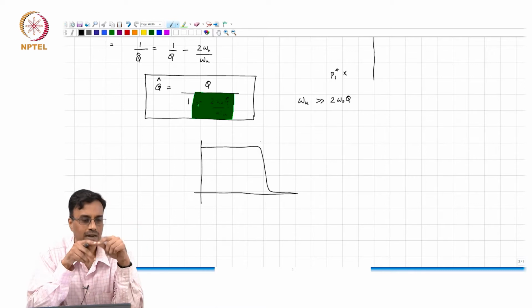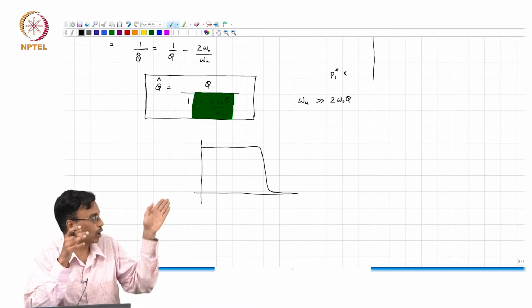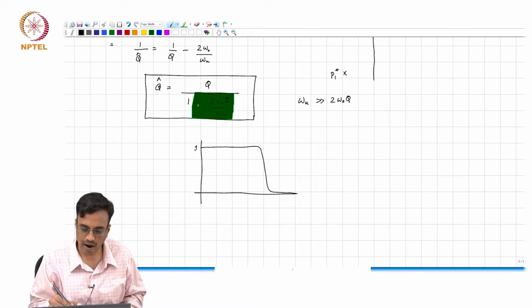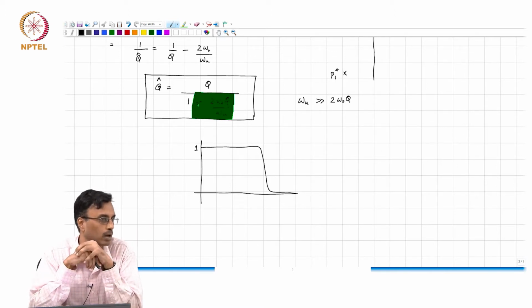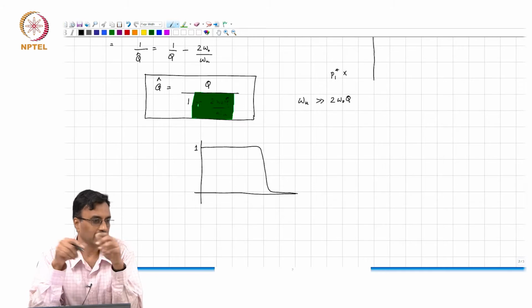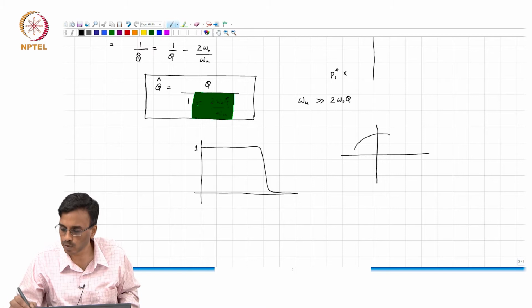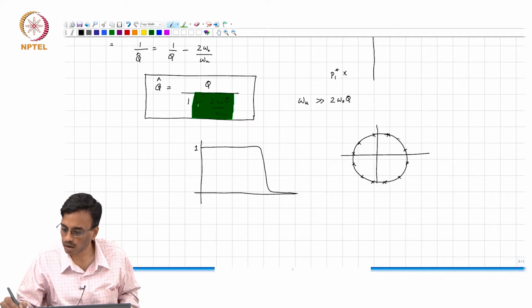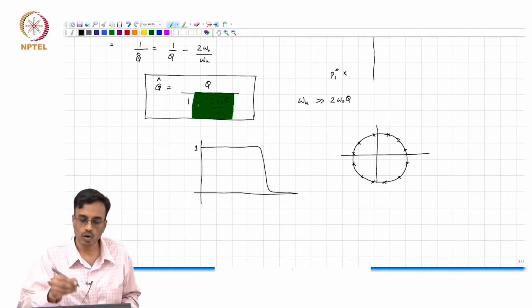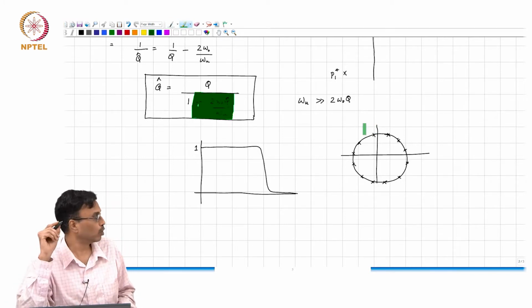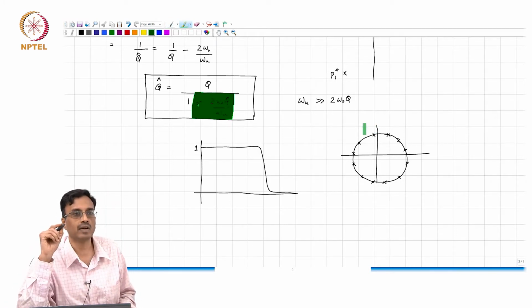you know, the sharp cutoff is basically the consequence of having a high quality pole pair. Now, there are other pole pairs also. So if you recall, the Butterworth poles are basically distributed around a circle, something like this. Okay. So which of the pole pairs is the most problematic as far as gain bandwidth product of the op amp is concerned?